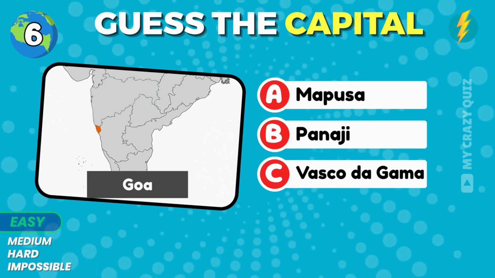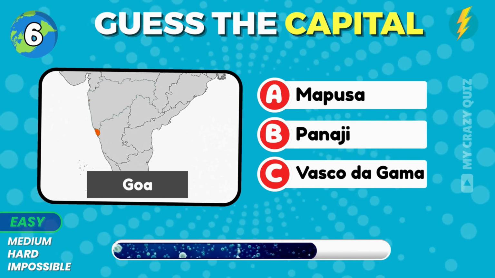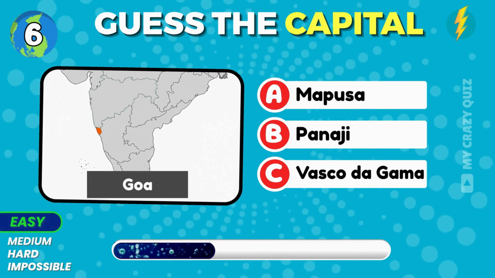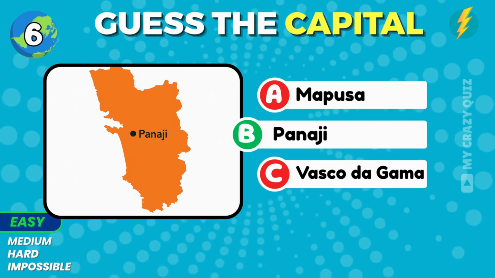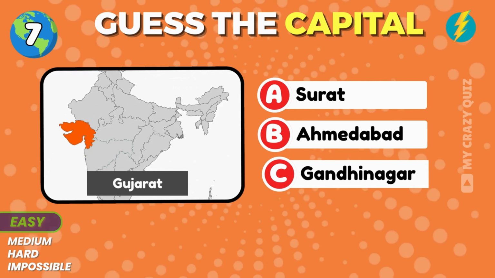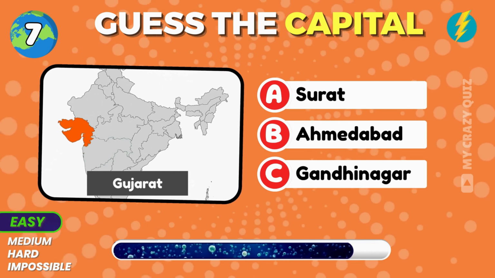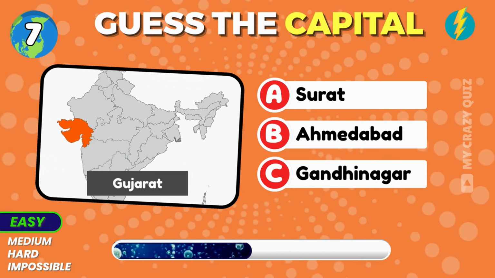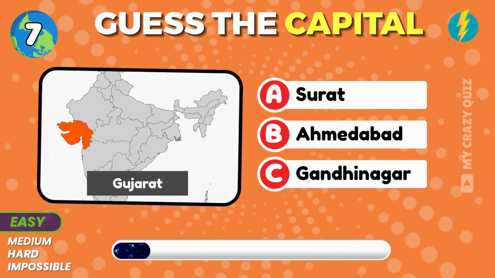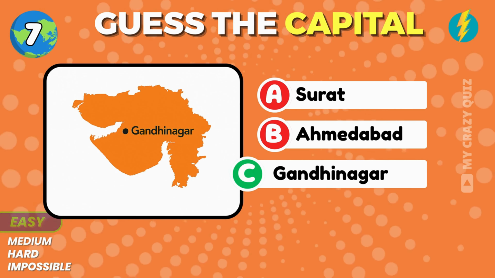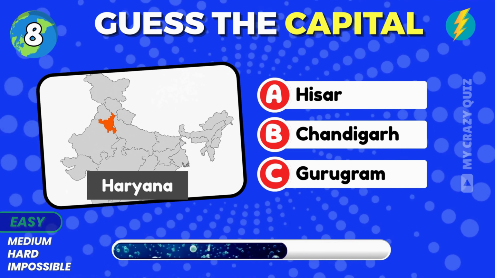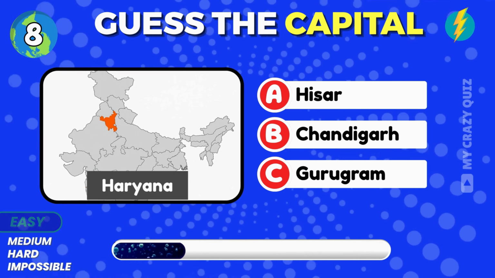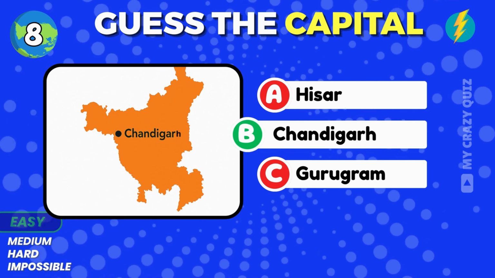What is the capital of Goa? A, B, or C? Let's see how sharp you are. Panaji. From the following options, guess the capital of Gujarat. Gandhinagar. Haryana state capital name is Chandigarh.